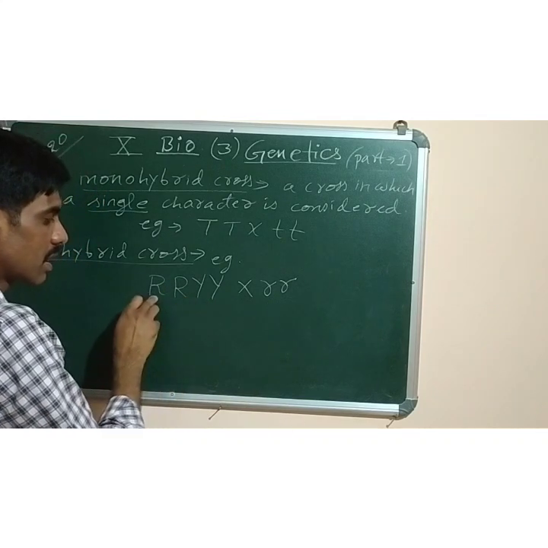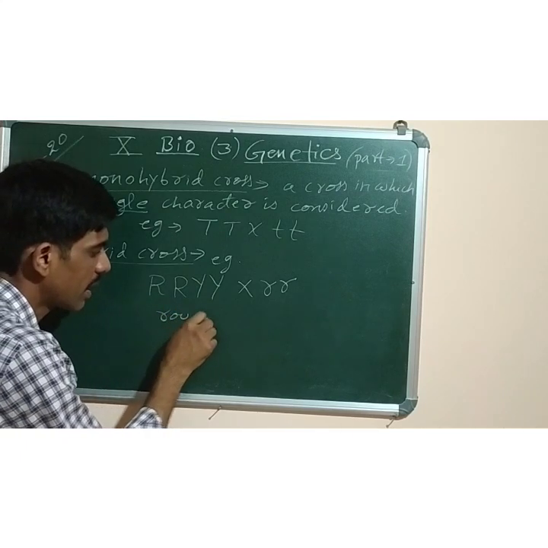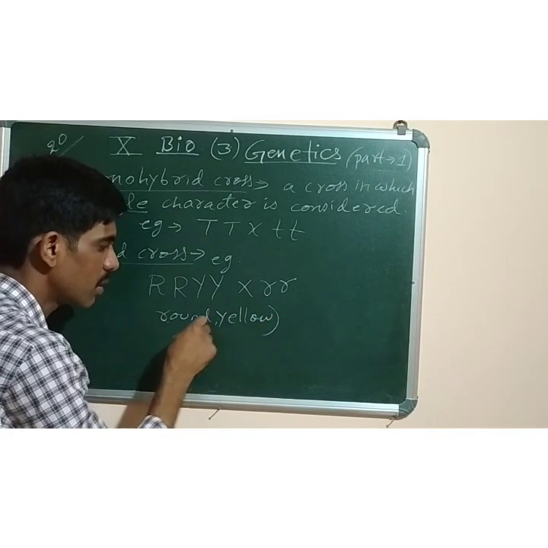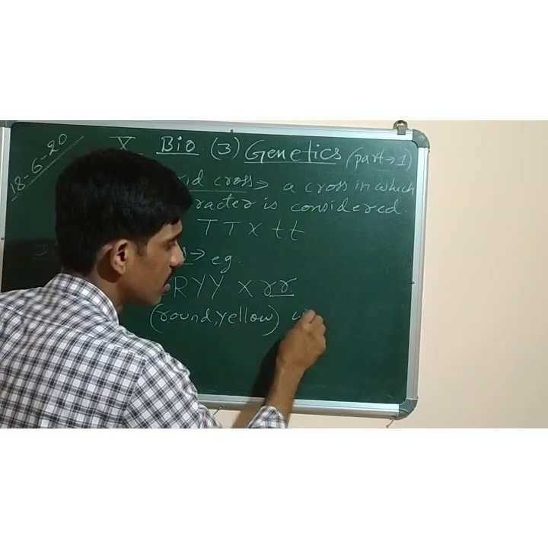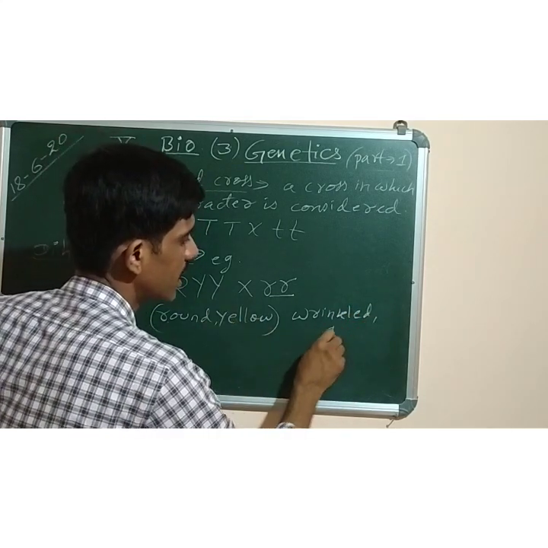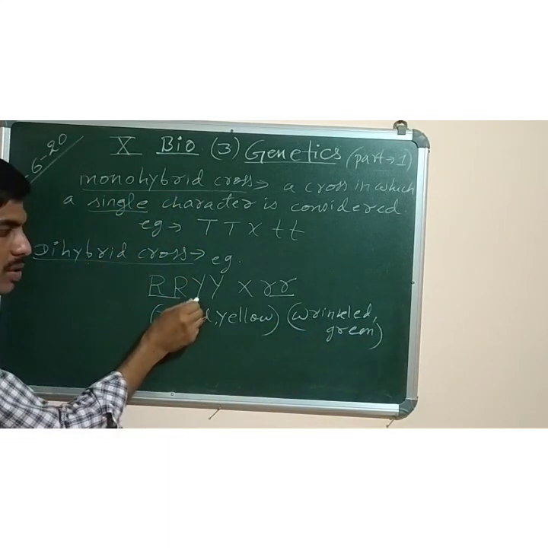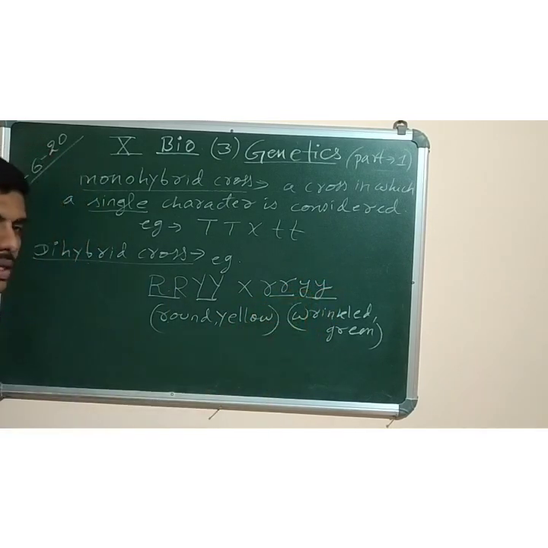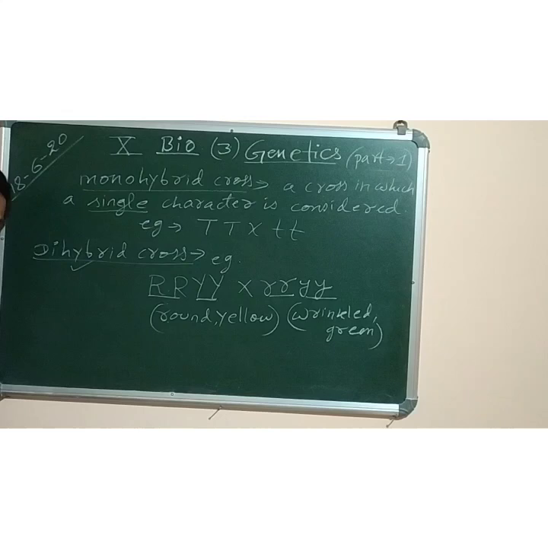Suppose this one is round and yellow. Two characters I am taking. The seeds are round and yellow. Color is yellow, shape is round. It is crossed with seeds which are wrinkled, small r here denotes wrinkled shape, and green, because yellow is the dominant one. So this type of cross in which two characters are considered is called dihybrid cross.